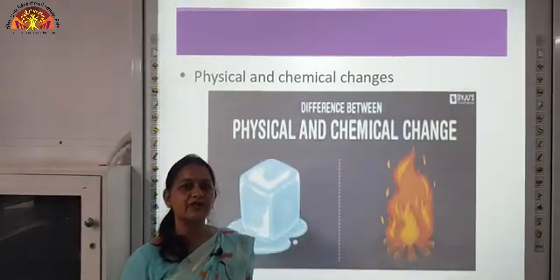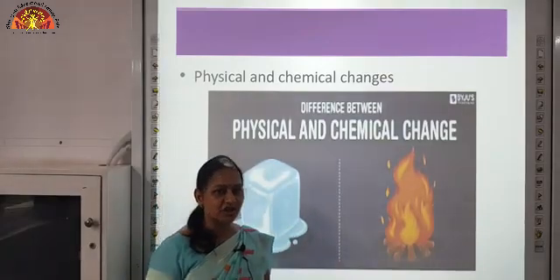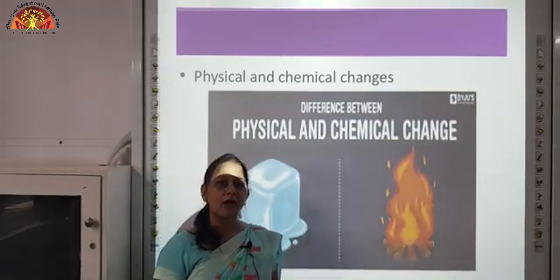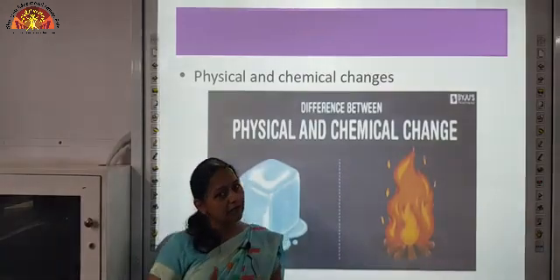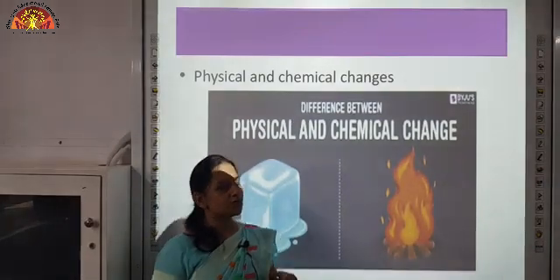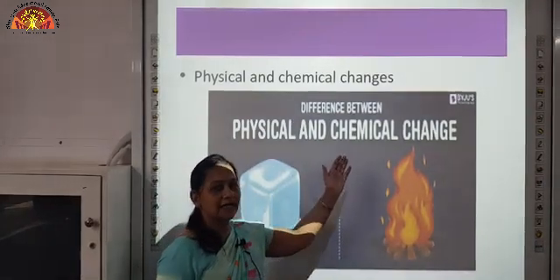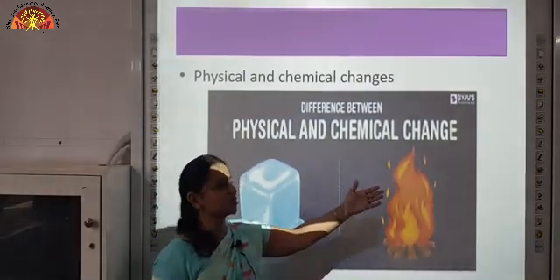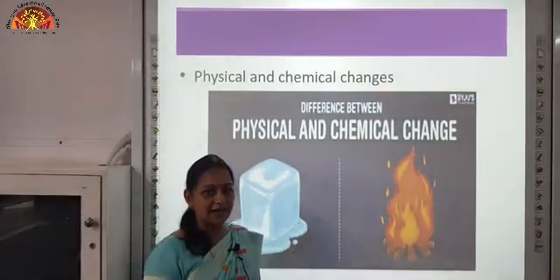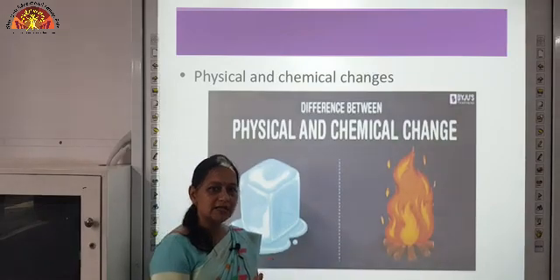Other examples of chemical change are digestion of food, cooking of rice, baking of cookies. All these are irreversible changes and we get a new substance out of it. So these are examples of chemical changes, whereas examples of physical changes are melting of ice, because it is a reversible process.